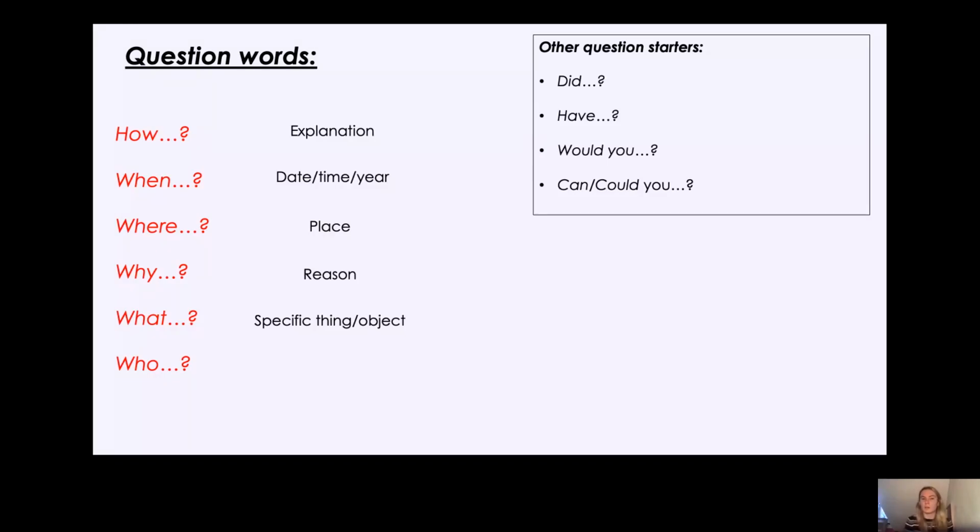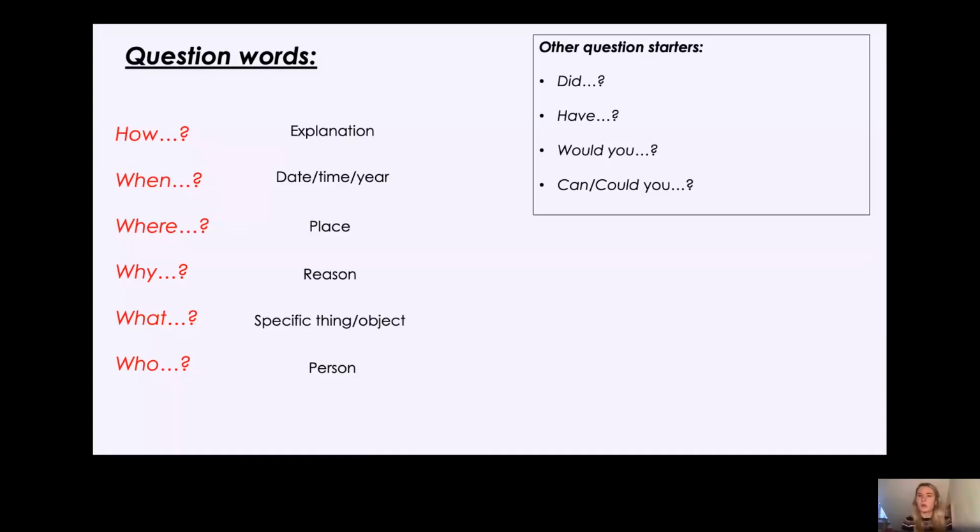Then you have who. Now, when do you use who? Yes, you use who when you are asking about a person. So your statement in reply to the question will include a person. So who is the Prime Minister? Who are you? Who is that? Who is your teacher? Okay, all of those are going to have a statement about a person in the reply. Okay, fantastic. So those are our main question words.